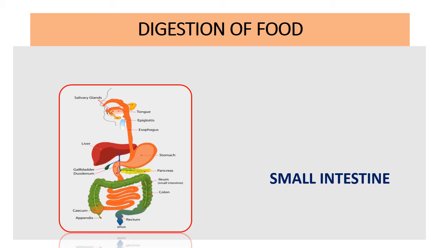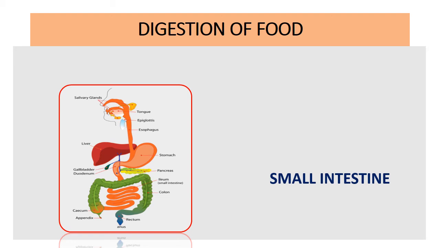The small intestine is a site of complete digestion, because in the small intestine the food is completely digested with the help of the secretions given by the liver and also the pancreas. The liver secretes the bile juice into the small intestine. Also, the pancreas secretes the pancreatic juice, which mixes in the small intestine and makes the food completely digested.